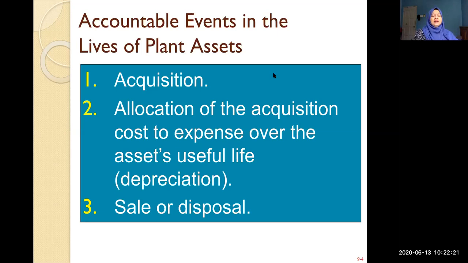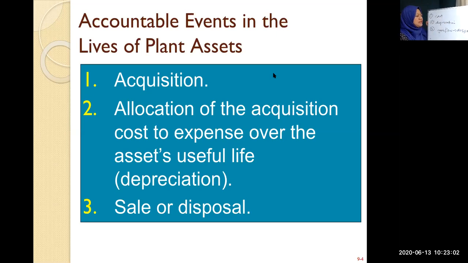And then you also have to know whenever there's a disposal or sale of the asset, how you are going to compute whether there is a gain or loss on the disposal. So number one, when you acquire, what will be your cost? Number two, how to compute your depreciation. Then you want to know how much is your gain or loss upon disposal.